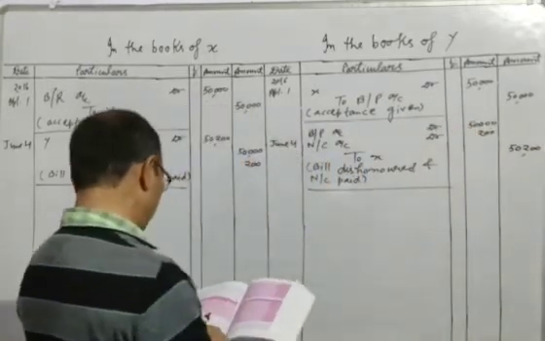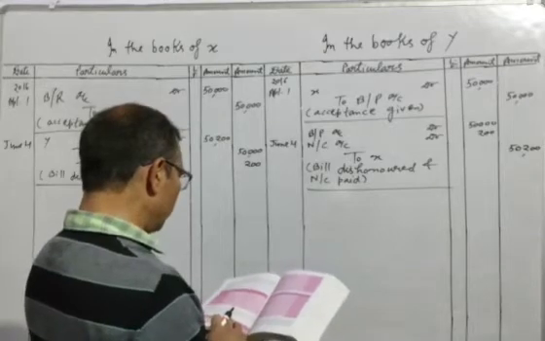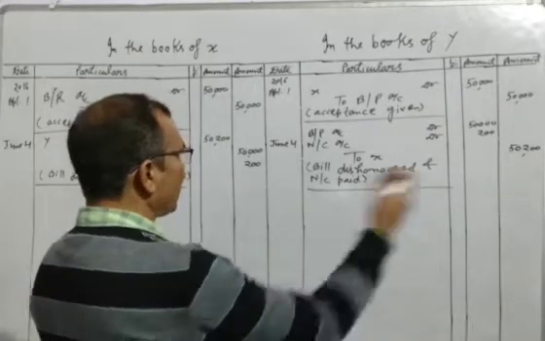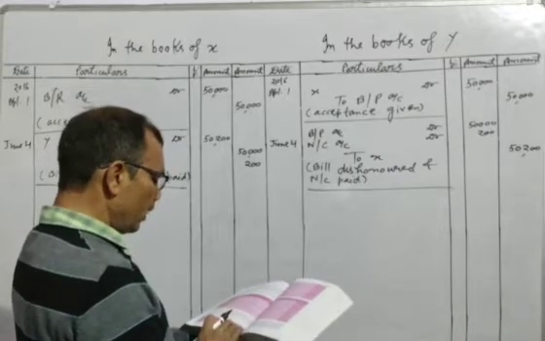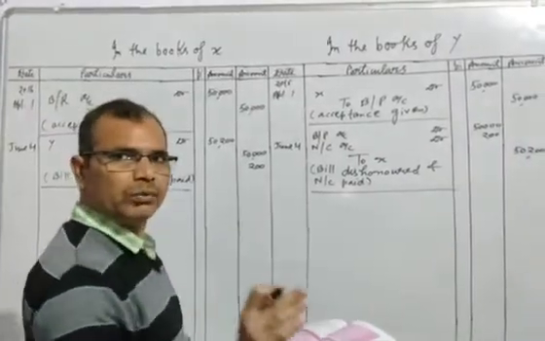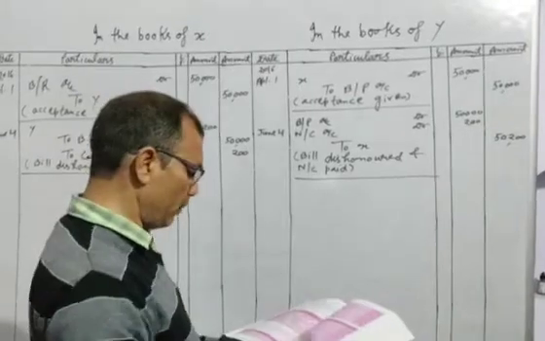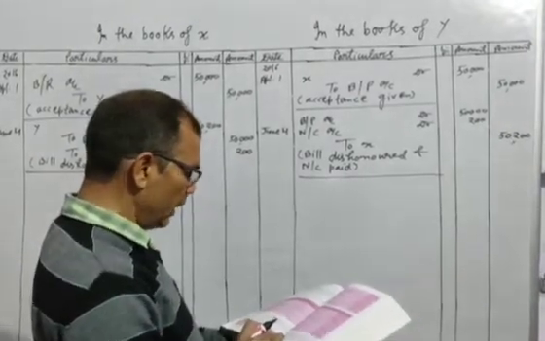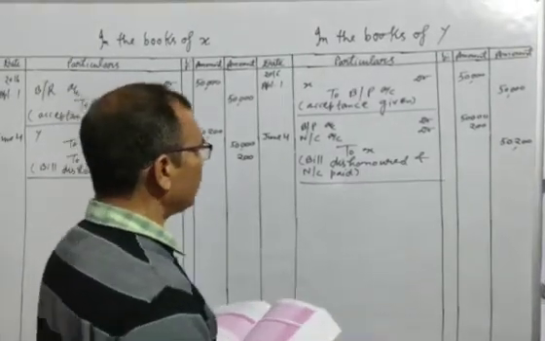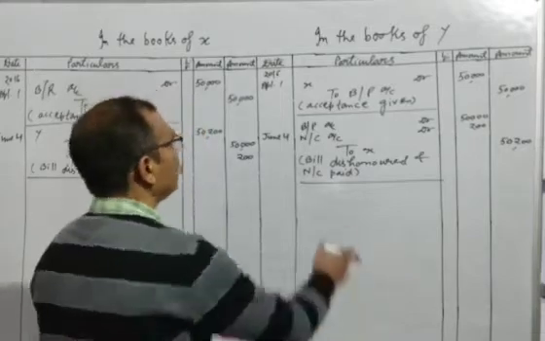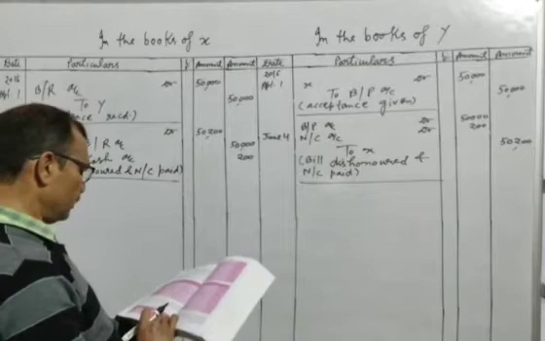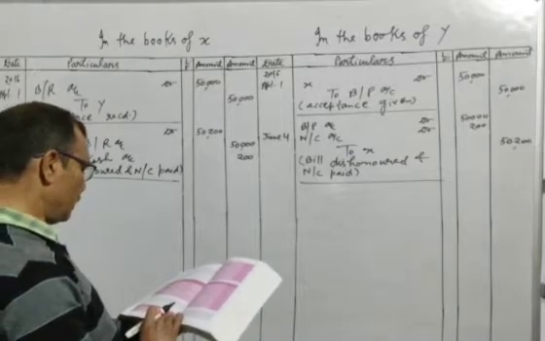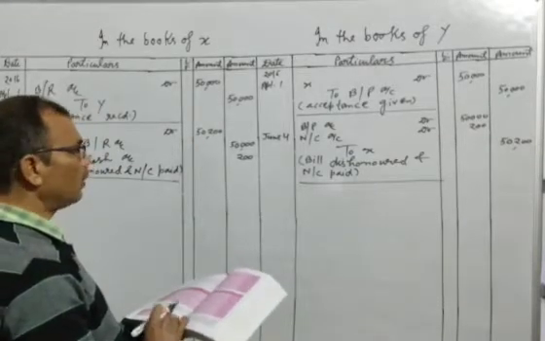And after that what will happen? On 4th June 2016, Y requested X to draw a new bill. This is the renewal of the bill. It is starting from here. A new bill for the amount due. Whatever the amount is due, Y requests X that X should write a new bill for the whole amount.